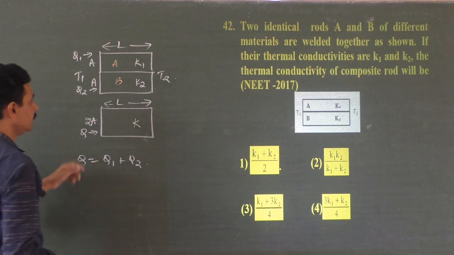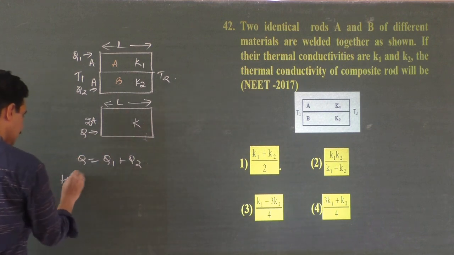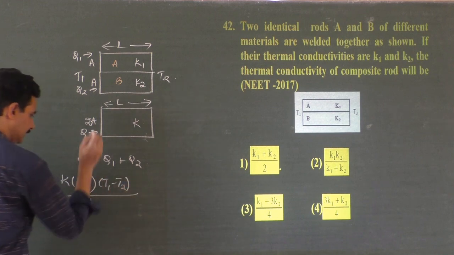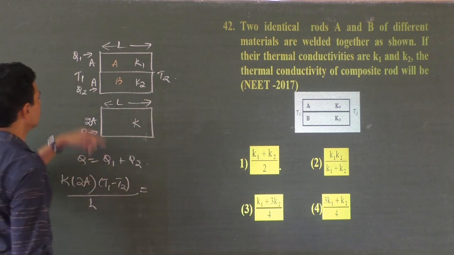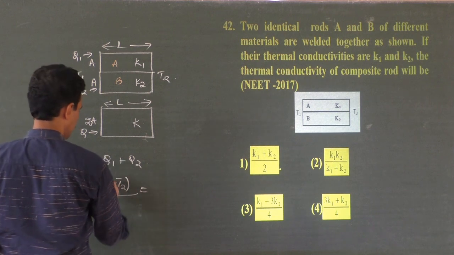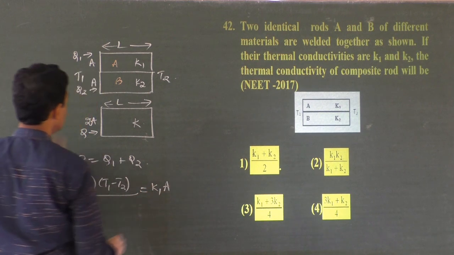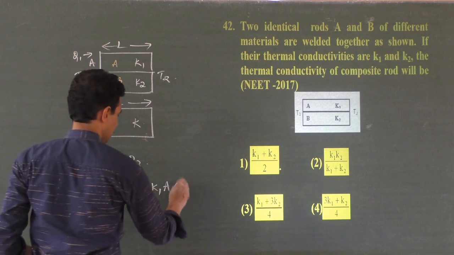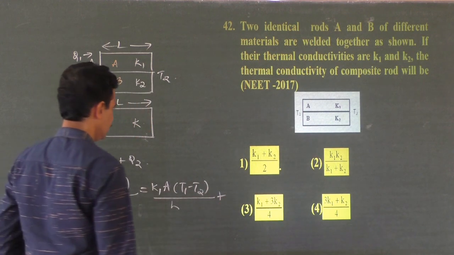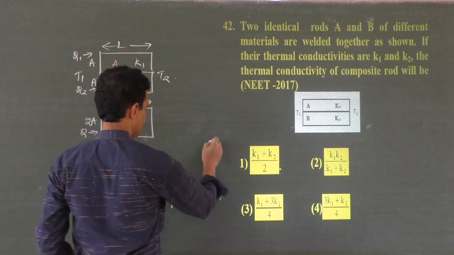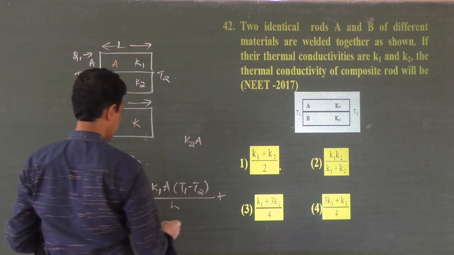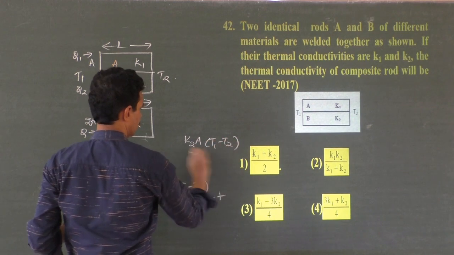What is Q? Q for this one is K, its area, temperature difference divided by length, must be equal to what is the heat energy taken by this one? K1, that is Q1 I am writing, K1, its area, its single one, area, and temperature difference divided by its length, plus, I don't have space, I'll write it here, K2, area, the heat energy taken by this per second, its temperature difference, same for all, divided by L.